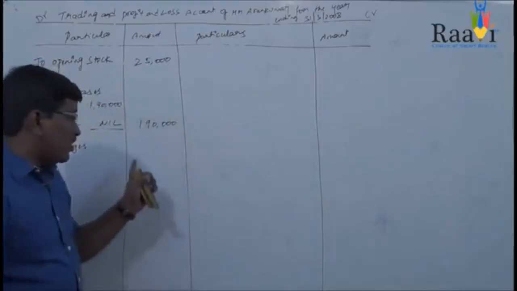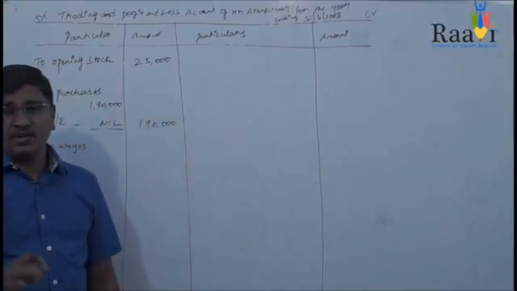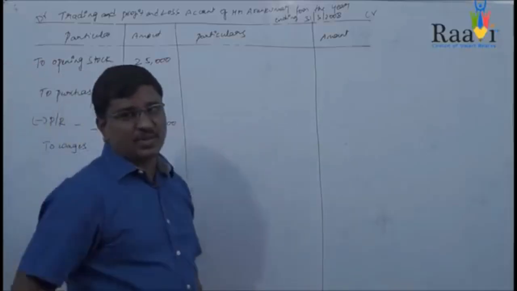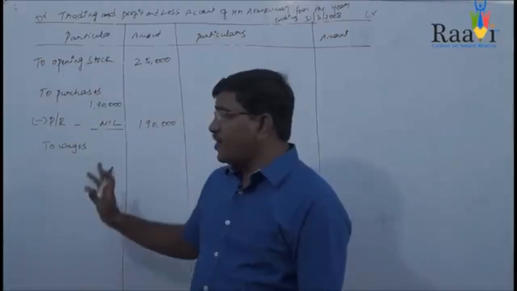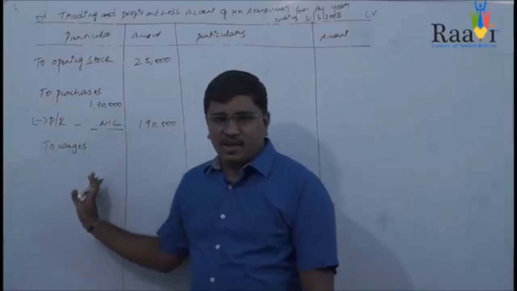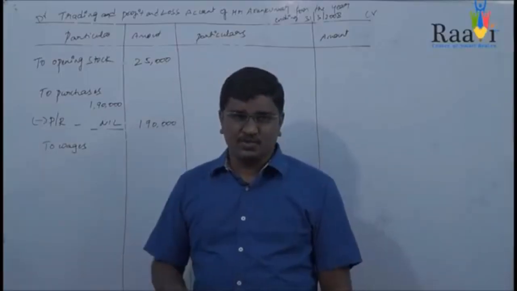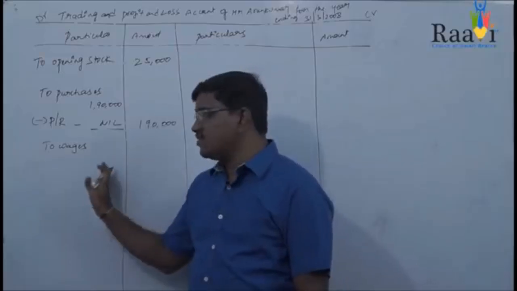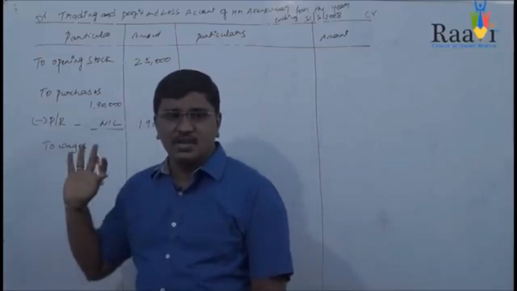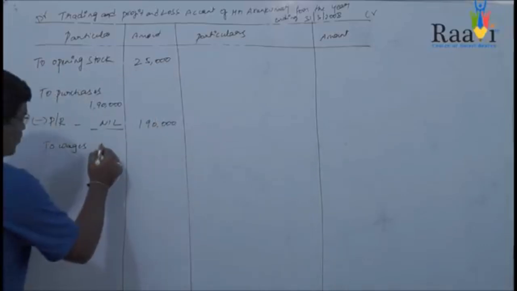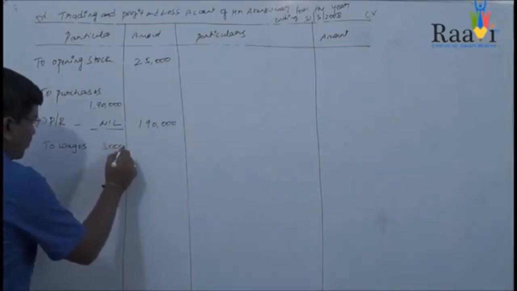Whenever you are recording the transactions in the trading account or profit and loss account, for every transaction you need to search for the adjustments. In this case you find wages in the trial balance, and an adjustment regarding wages. The value of wages given in the trial balance is 3,000 rupees. First you write this 3,000 in the inner column of your trading account.